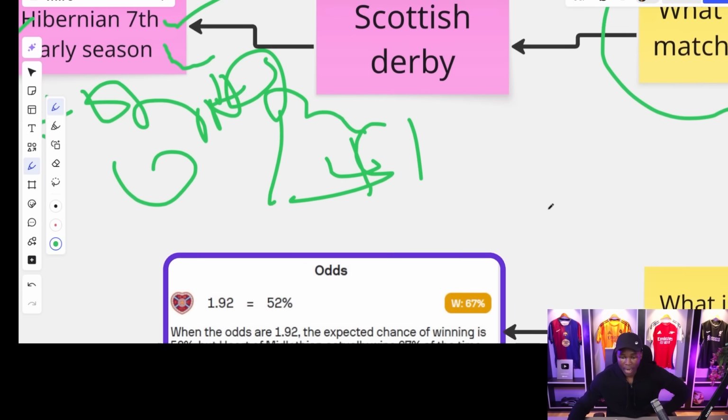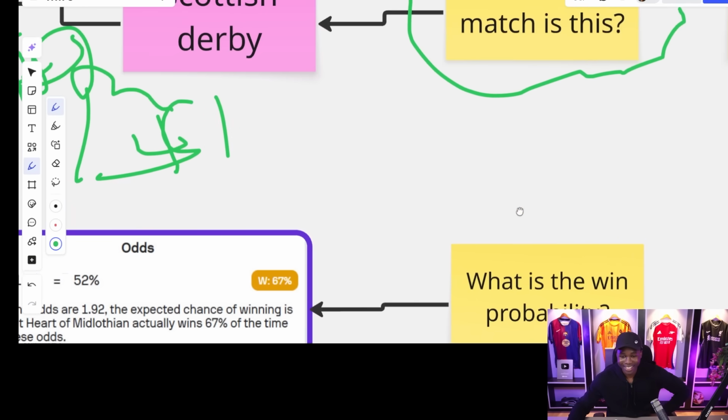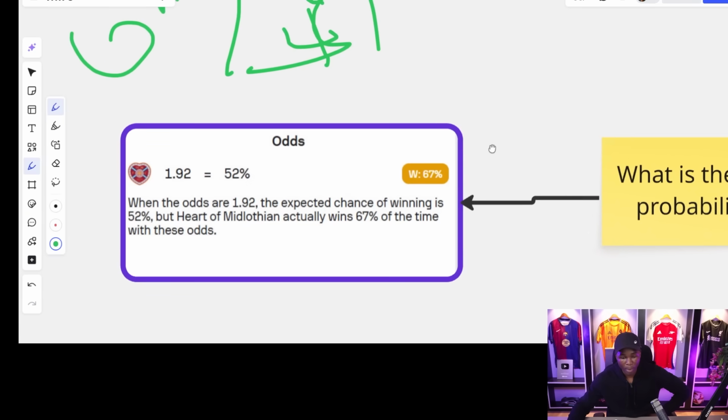So right, last step. What is the win probability? This is step number 6. What is the win probability?